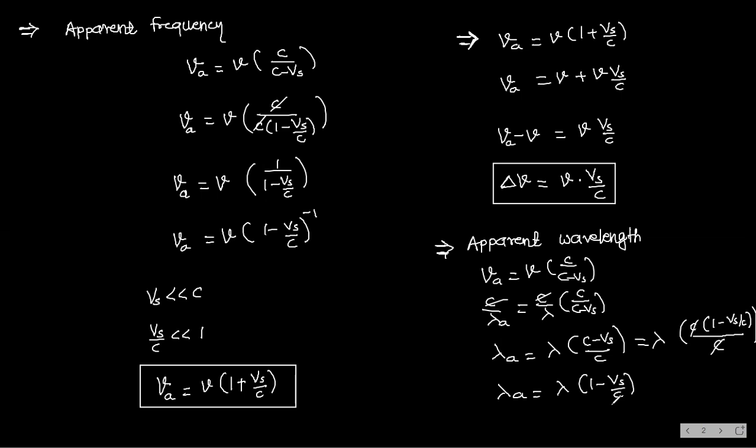Check it once. This is what apparent wavelength is. Understood? Check it. Even if we take the reciprocal of the previous one, you will get the same answer. Okay. Check it once. Any doubt you can ask me. Note down fast.